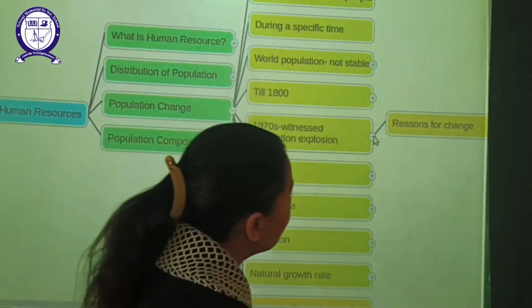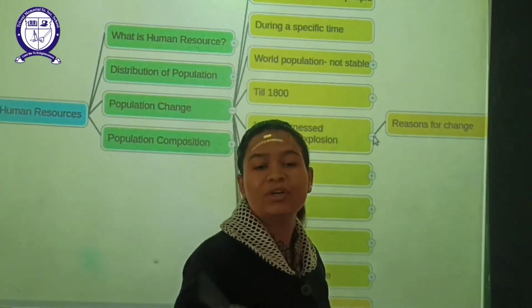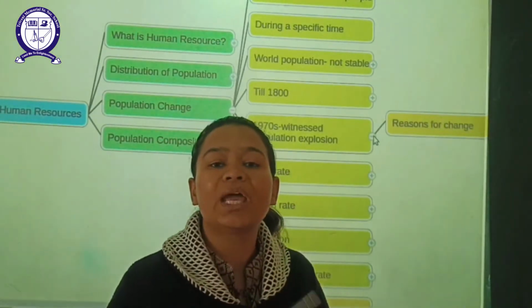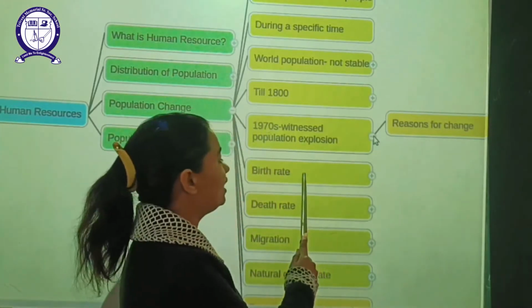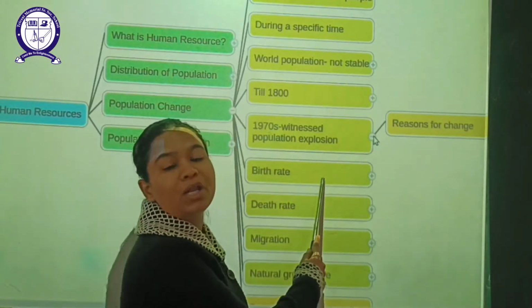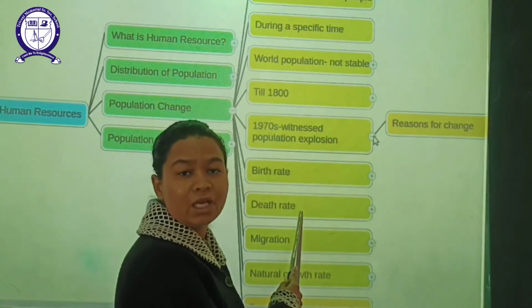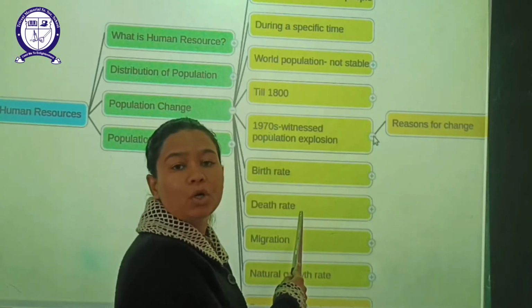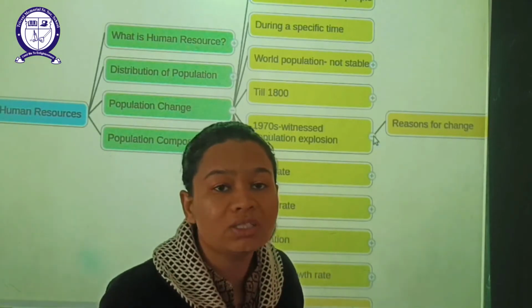You can see here that there were different reasons for this change. What were these reasons? I already discussed that we have more and more medical facilities available with us. There is an increase in the birth rate, more and more infants are surviving, and there is a decrease in the death rate, fewer people were dying, because we now have facilities and can easily cure them.